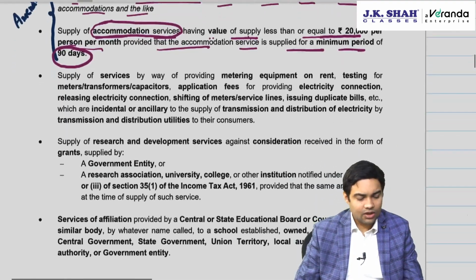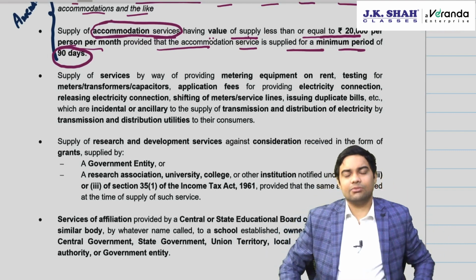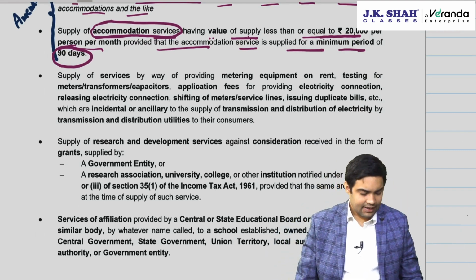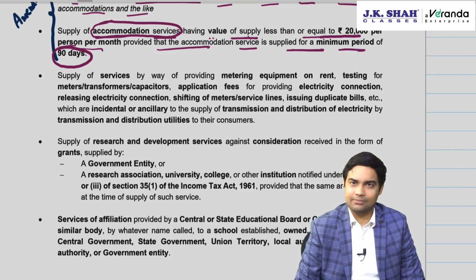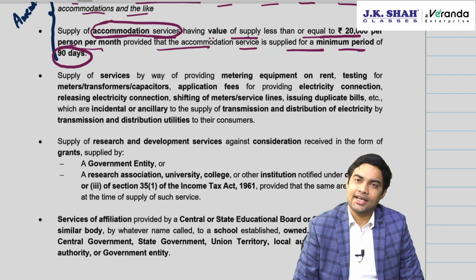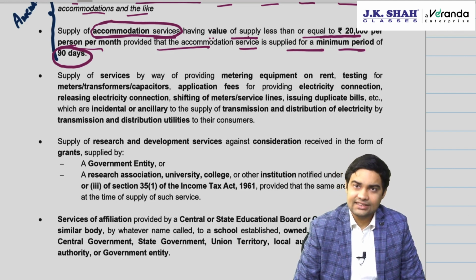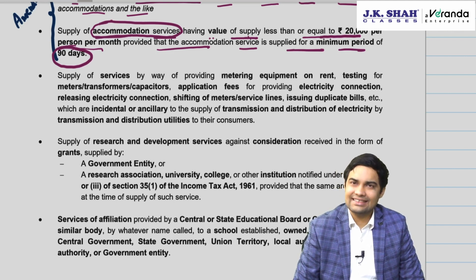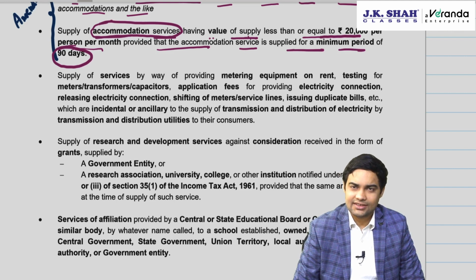Okay. Now, there was an entry relating to transmission and distribution of electricity. Transmission and distribution of electricity is exempt. But what about meter change charges, duplicate bill charges, meter shifting charges, ancillary service charges, which are charged while providing transmission and distribution of electricity?